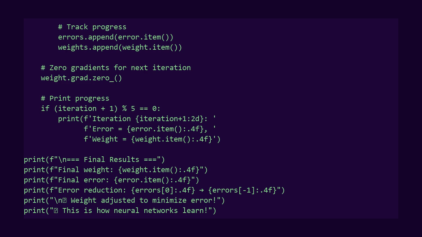With this small number of iterations, you'll see error drop significantly, but you could increase iterations to converge even closer to the minimum. By the final iteration, the error is much smaller than when we started. The weight has moved toward a value that fits the data well. This is exactly how neural networks learn. Just with millions of parameters instead of one.